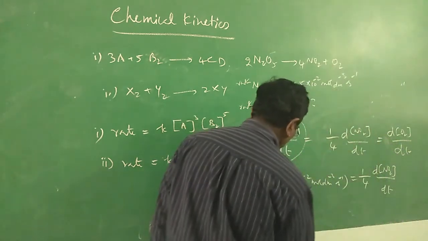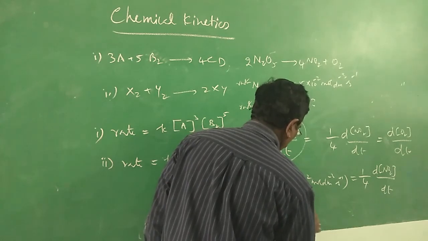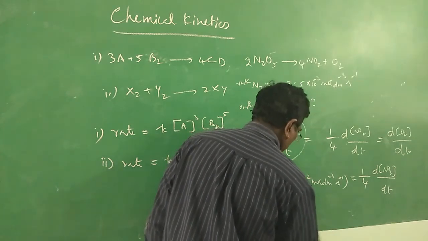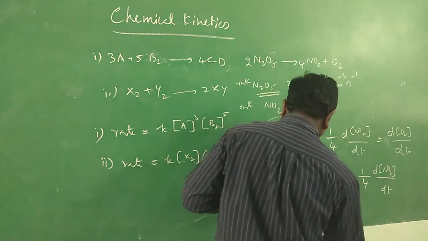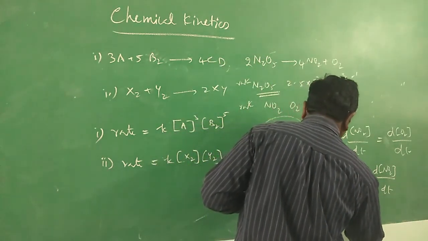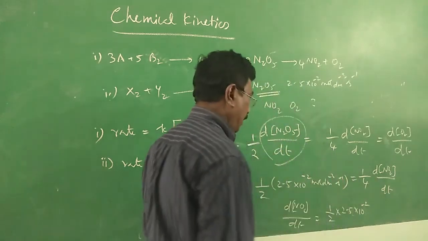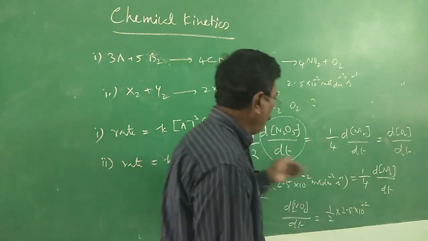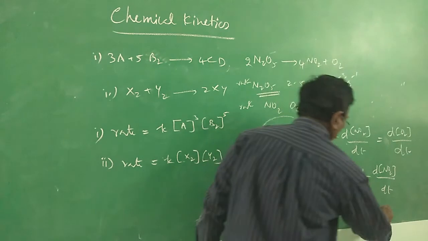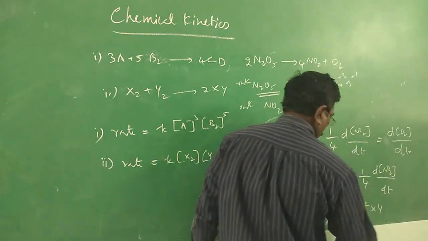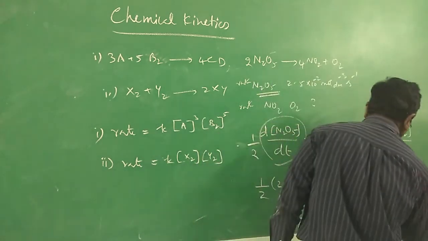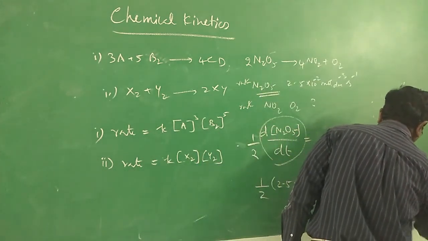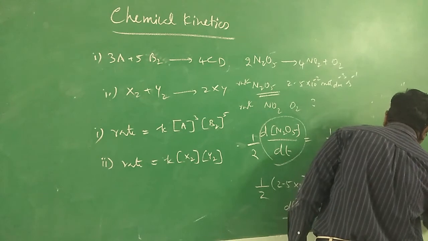So what is d[NO2] by dt? It is 1 by 2 into 2.5 into 10 power minus 2 mole per decimeter cube per second. When the 1 by 4 comes over here, it becomes into 4. So 2 into 2.5 into 10 power minus 2 is nothing but 5 into 10 power minus 2 mole per decimeter cube per second.